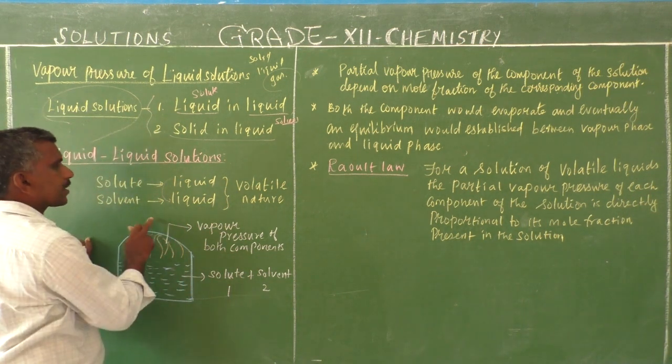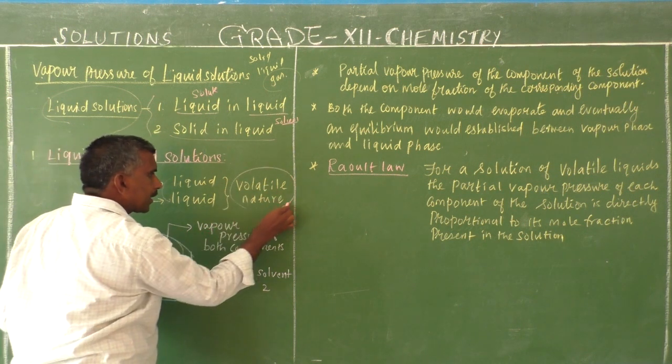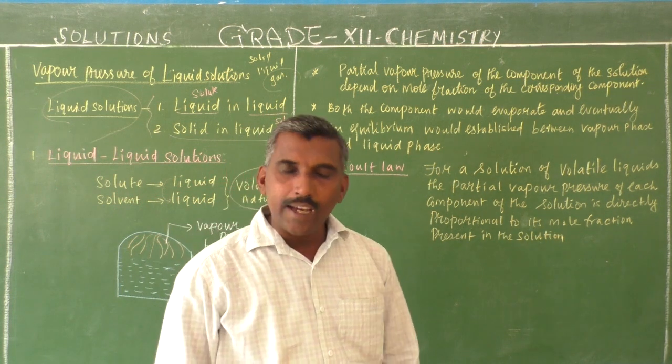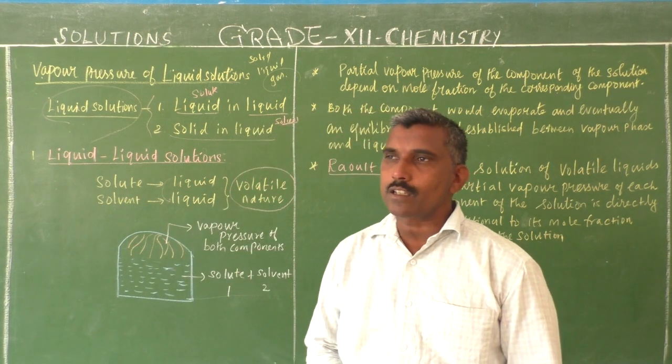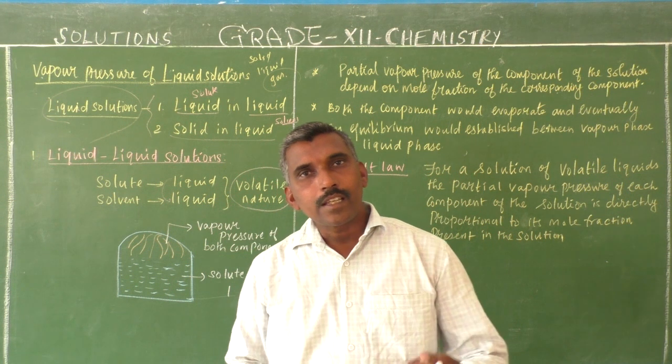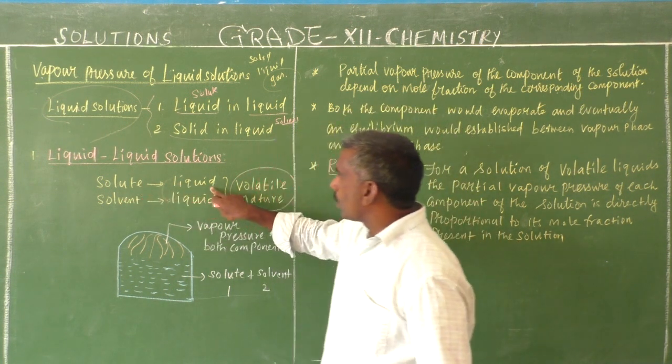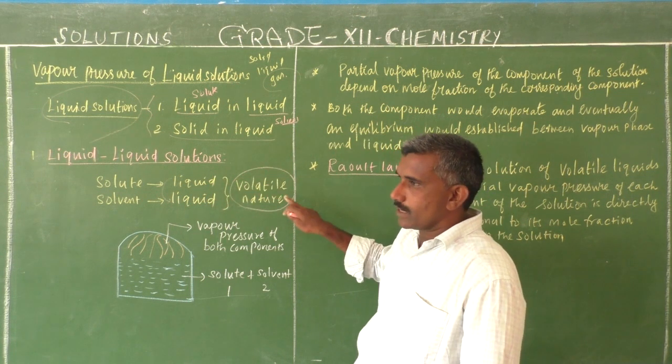Here both components, solute and solvent, are of volatile nature. The solute is volatile, and the solvent is also volatile. What is the meaning of volatile nature? Easily evaporated. That is, the liquid solute is of a volatile, easily evaporated nature.